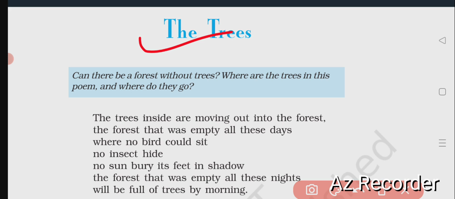Now the poet brings an imagery here that the trees from the houses are now moving to the outside of the house. I mean, the rebirth of the outside forest. The trees from the houses will go out and live there, remaining as the outside forest. It's the imagery of the poet. Just imagine. It really does not happen like that. No trees move from the house to the outside.